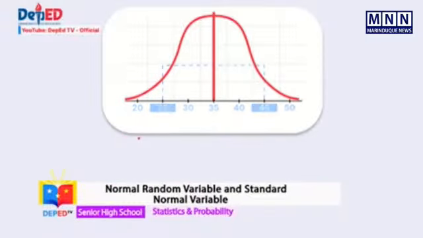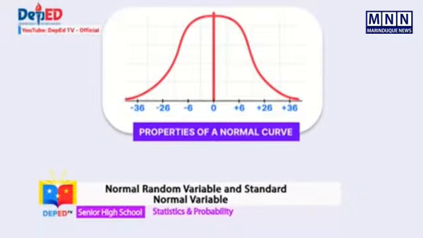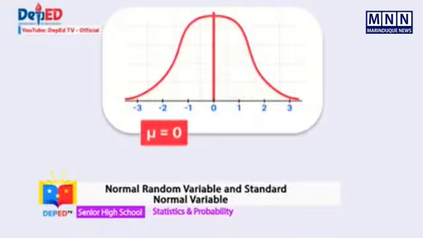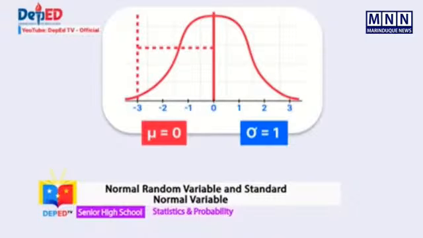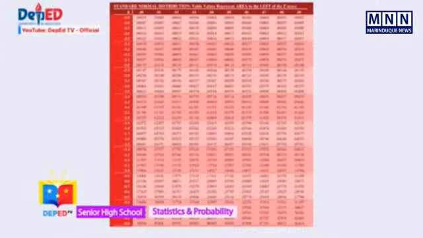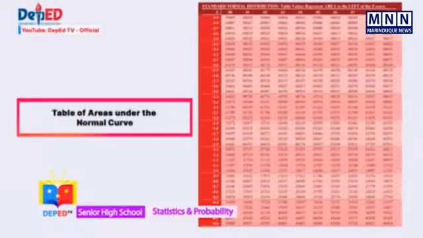Let us remember that one of the properties of a normal curve is that the total area under the curve is equal to 1, since the standard normal distribution is defined as a normally distributed random variable having a mean of 0 and standard deviation of 1. 50% of the region under the curve is below the mean and the other 50% is above the mean. We can easily identify the area of the regions under the normal curve by using the table of areas under the normal curve, which is also known as the z-table.